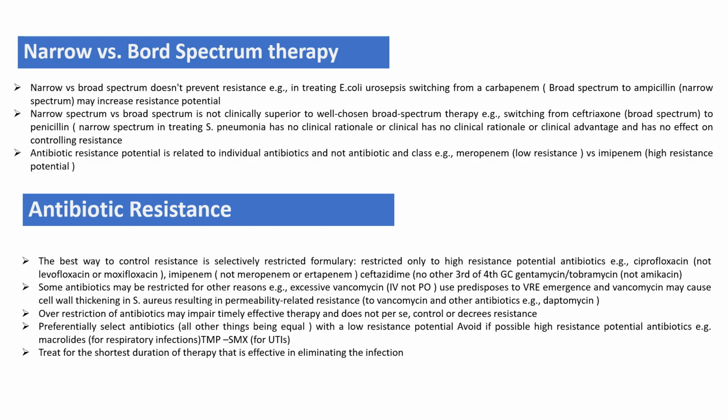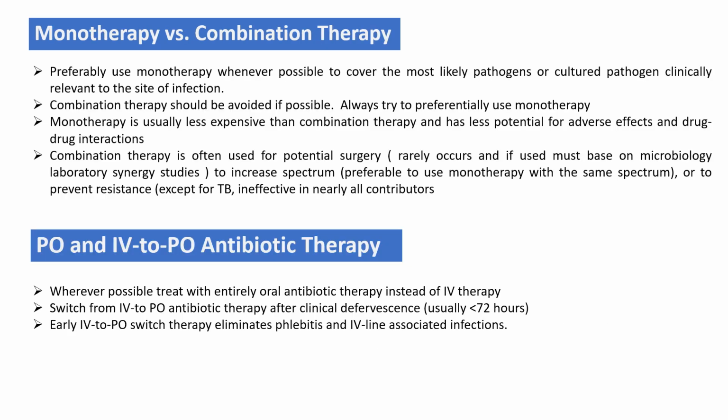Narrow spectrum therapy is preferred as compared to broad spectrum therapy. The best way to control resistance is selectively restricting the formulary. Restrict only the high-resistance-potential antibiotics. Treat for the shorter duration of therapy that is effective in eliminating the infection. Whenever possible, treat with oral therapy instead of IV therapy. Preferably use monotherapy whenever possible.